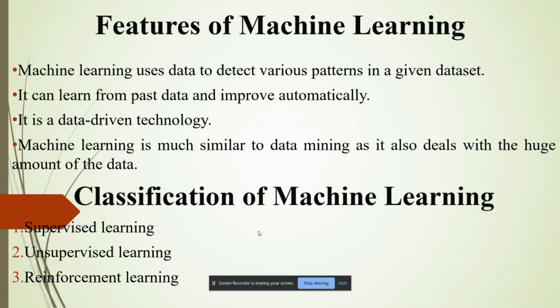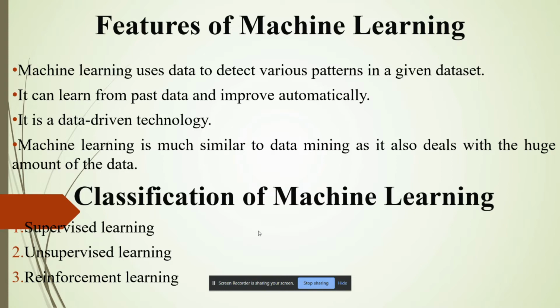Machine learning has many features. Machine learning uses data to detect various patterns in a given data set. It can learn from past data and improve automatically. It is a data-driven technology. Machine learning is much similar to data mining as it also deals with a huge amount of data. Classification of machine learning can be divided into three parts: supervised learning, unsupervised learning, and reinforcement learning.